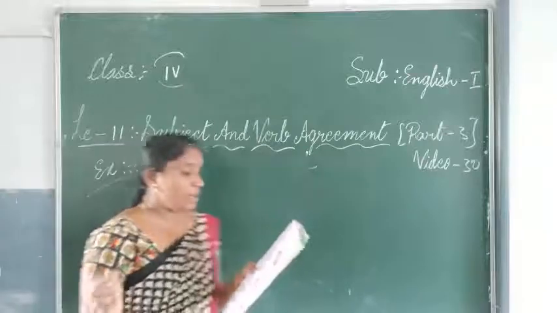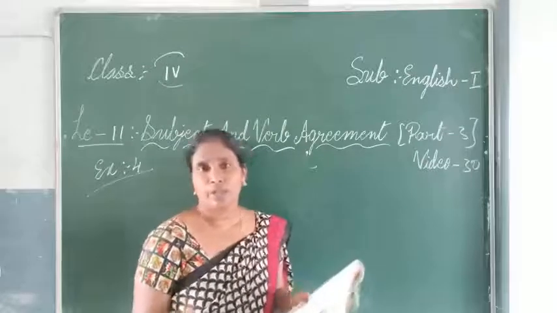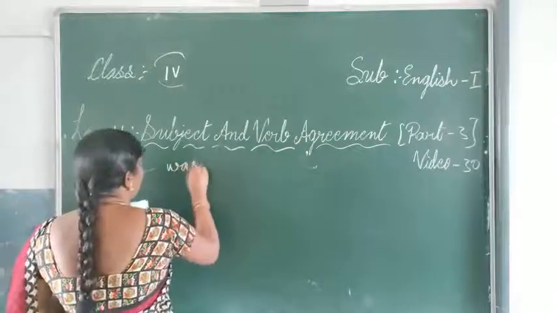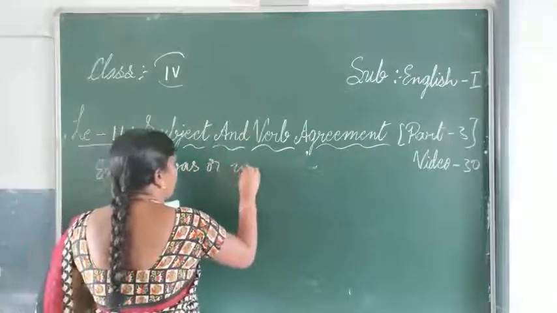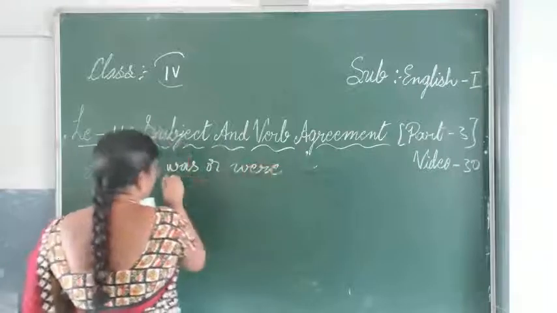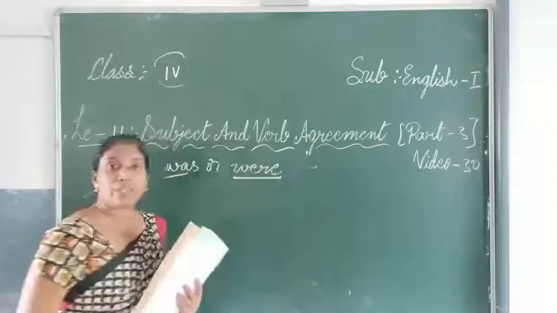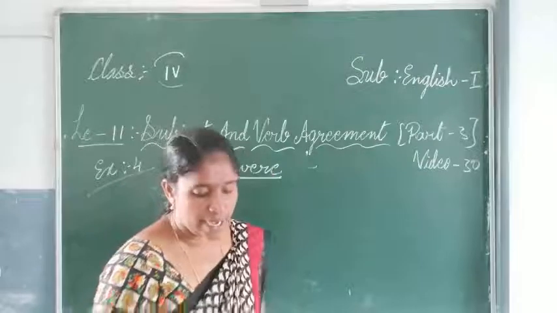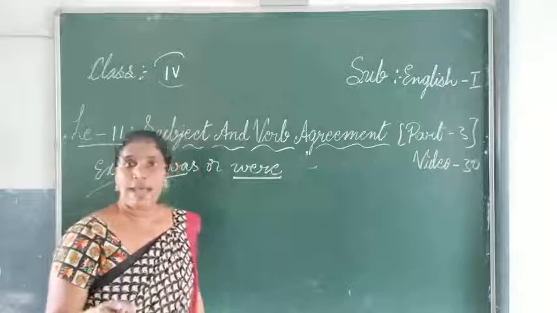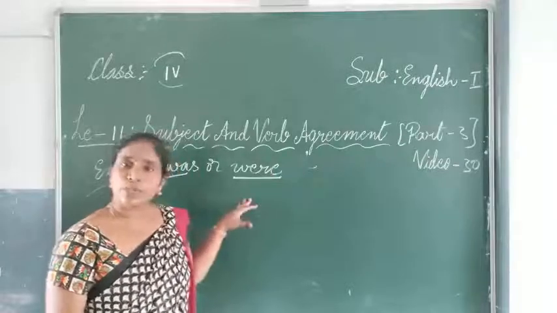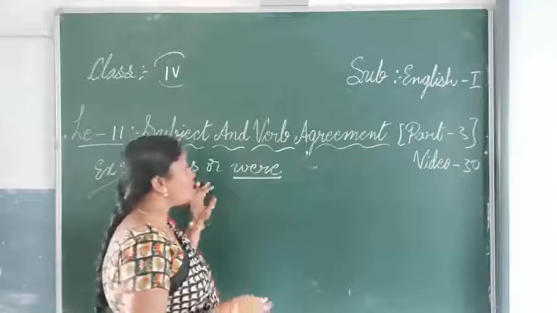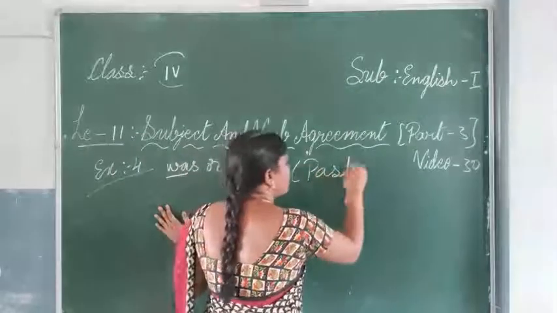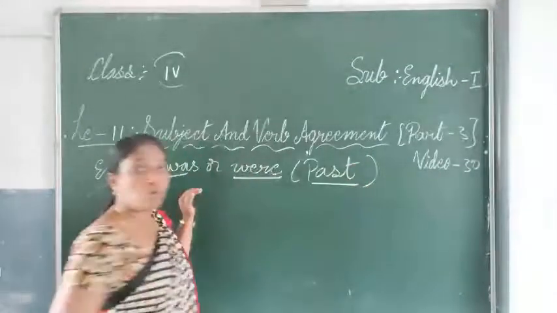Fill in the blanks with was or were. In exercise number 2, we have seen is, are, has, have. Which tense did I say that all was? Present tense. This was and were we use in the past tense. So in the past we will be using was and were.